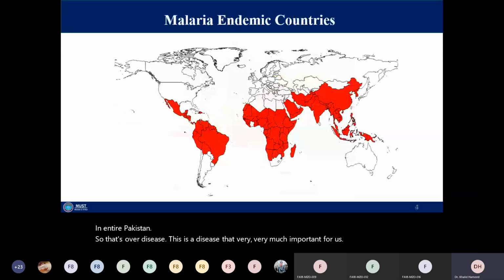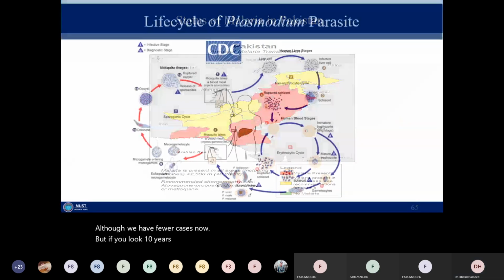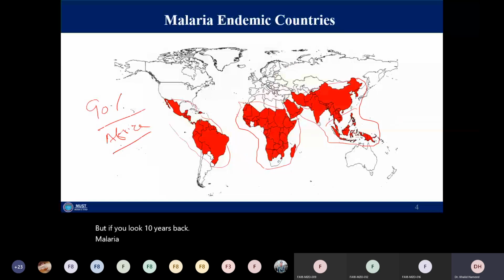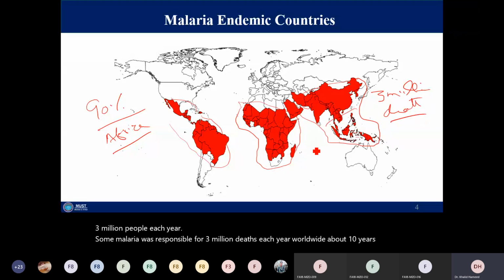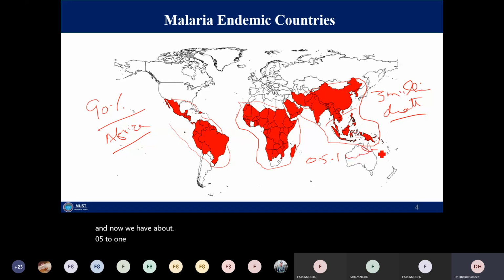Although we have fewer cases now, if you look 10 years back, malaria was killing about 3 million people each year. So malaria was responsible for 3 million deaths each year worldwide about 10 years ago. And now we have about 0.5 to 1 million reported deaths due to malaria. So a huge, very, very important disease.